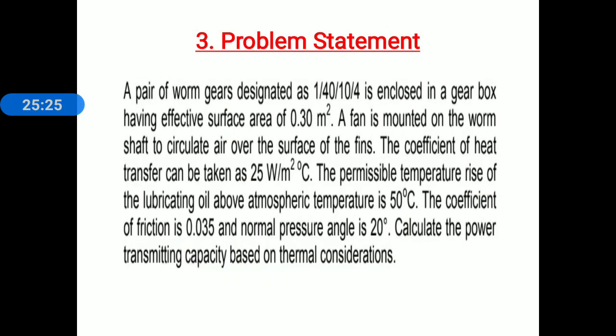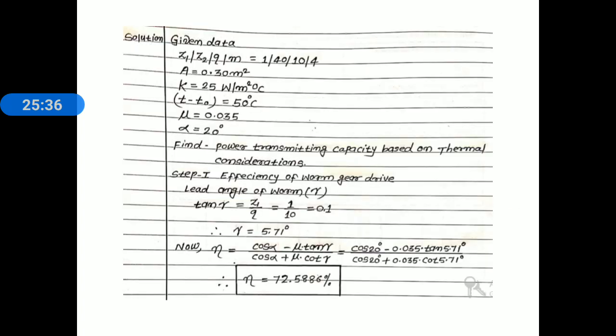The permissible temperature rise of lubricating oil above the atmospheric temperature is 50 degree, means T minus T0 is equal to 50 degree Celsius. Coefficient of friction mu is equal to 0.035. Normal pressure angle alpha is equal to 20 degree, and here we determine power transmission capacity based on thermal consideration.